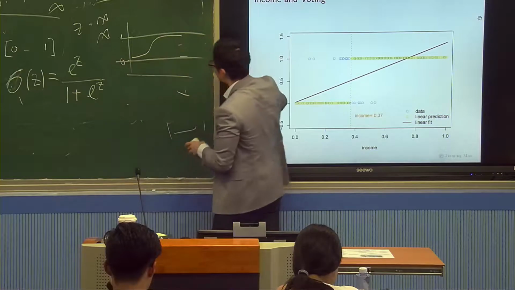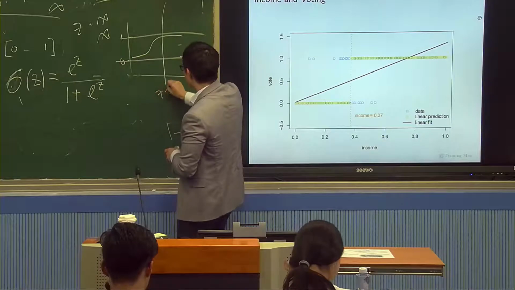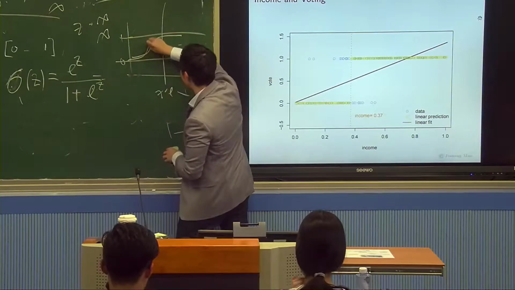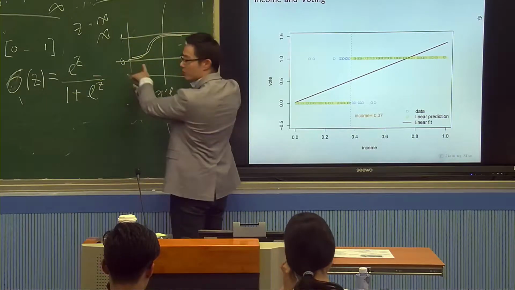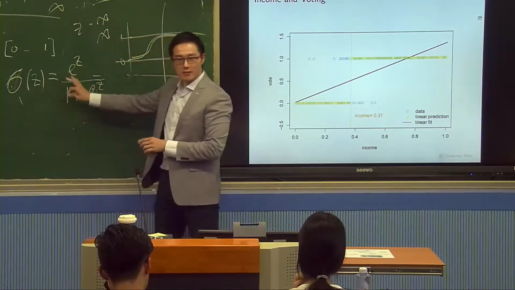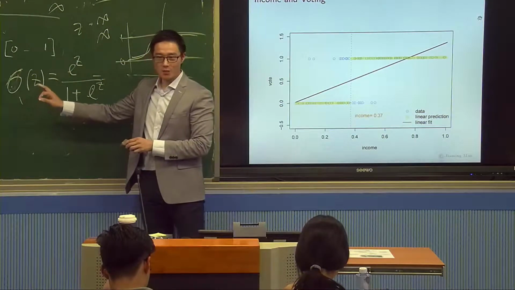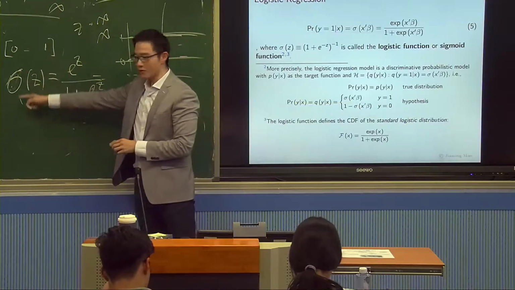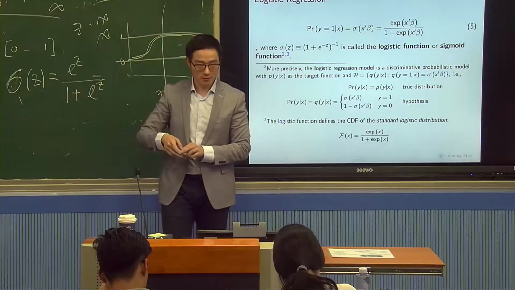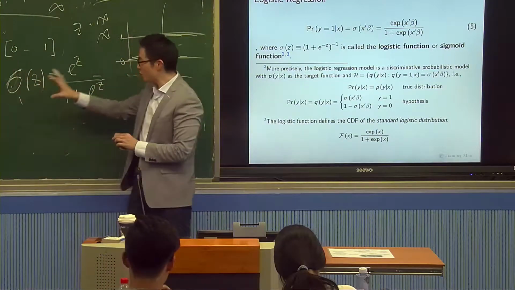I'm transforming something that's from negative infinity to positive infinity, where z equals 0 here, into a function that's strictly between 0 and 1. That's called a sigmoid function. You have seen this in logistic regression. If you ever wonder why we do that, the reason is very simple: I just want to find a function that gives between 0 and 1. If you can find another function that transforms z into between 0 and 1, then you can use another function. You don't have to use the sigmoid.